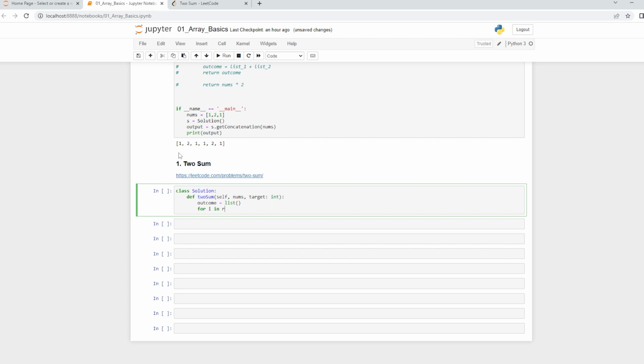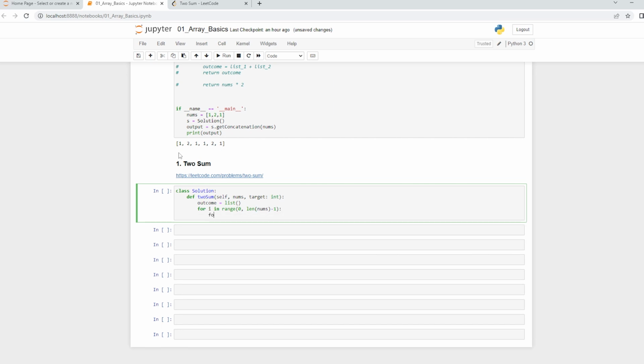So for i in the range of, I would say, starting from 0 ends to the length of the array, which is nums minus 1, and then I'll make a for loop. So this solution will actually go in order of n square time complexity. Okay, so this is not an efficient solution, but still I'm trying to solve this using array. The ultimate way to solve this is using hash maps, which we will learn in the very later sessions of this playlist. But for now, try to focus on this, that this is going to require two for loops.